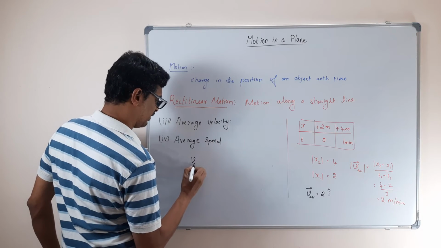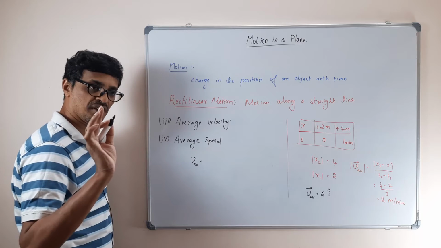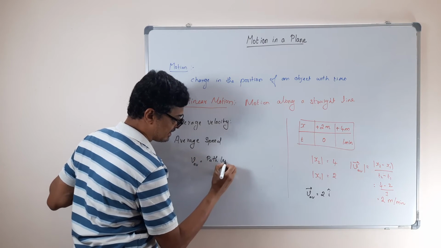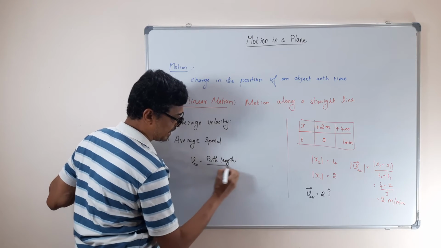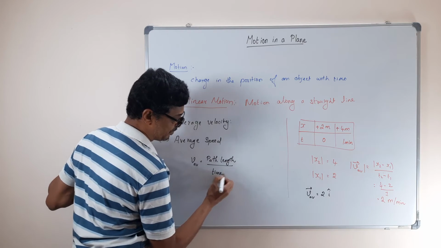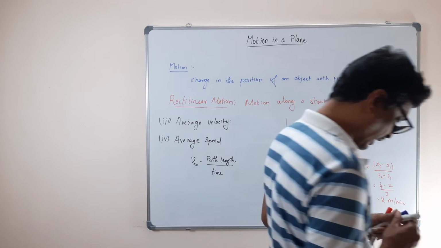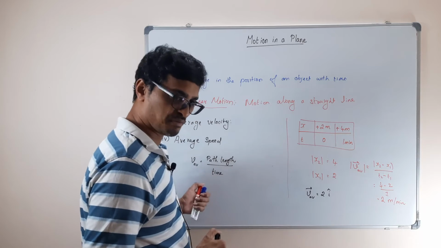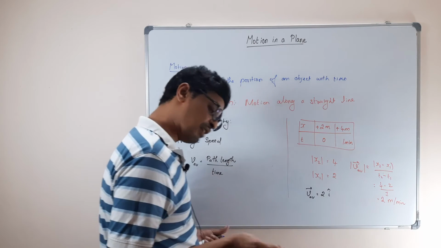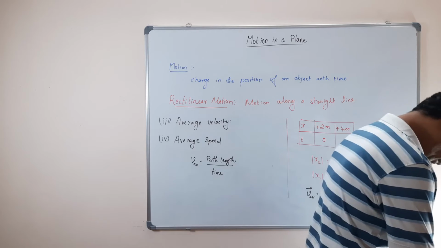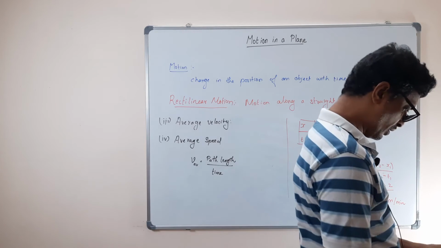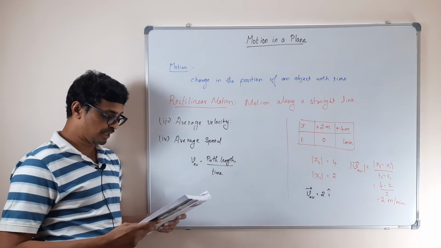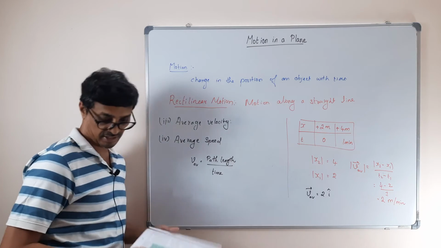So it's V_AV, no arrows. Will be what? Path length by time. Okay, so that's what your average speed is, and again the dimension of average speed will be the same as a velocity, T to the power minus 1. Okay, so total path length traveled during the time interval over which the average speed is being calculated.